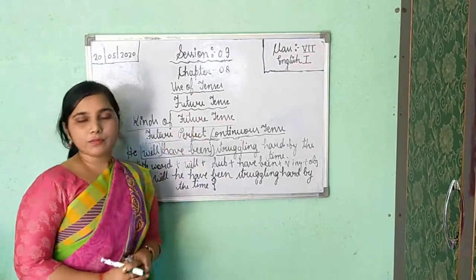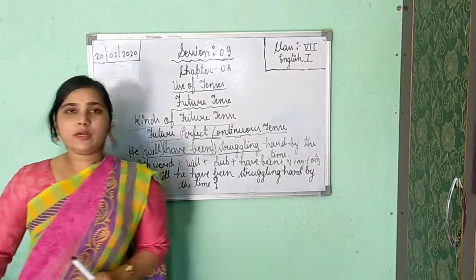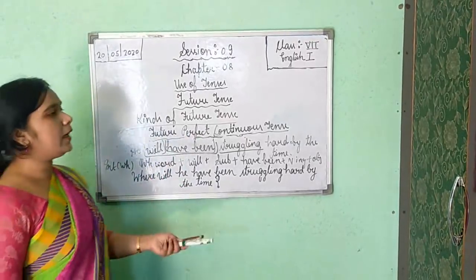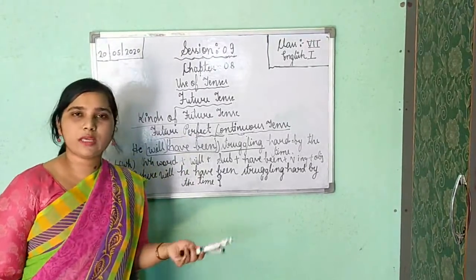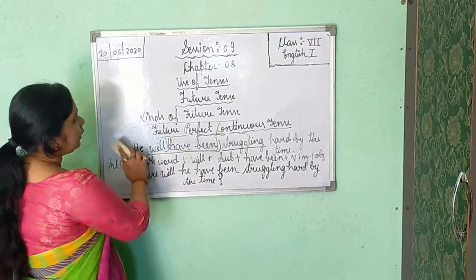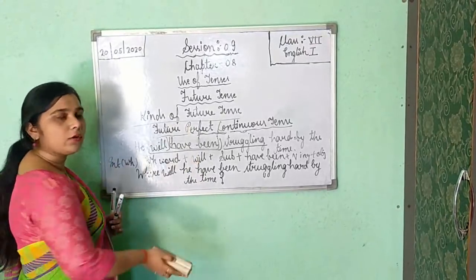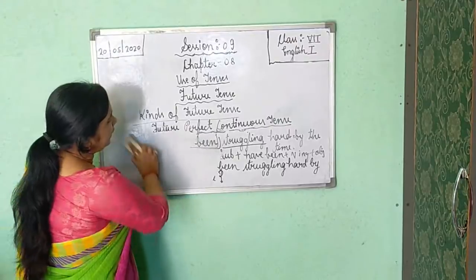Now it is clear to you? You have noted it down. So please try to learn it, try to see it one or two times, and you can get it easily. Now all the four kinds of future tense are completed.